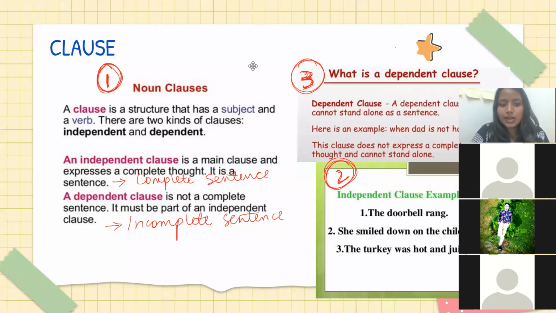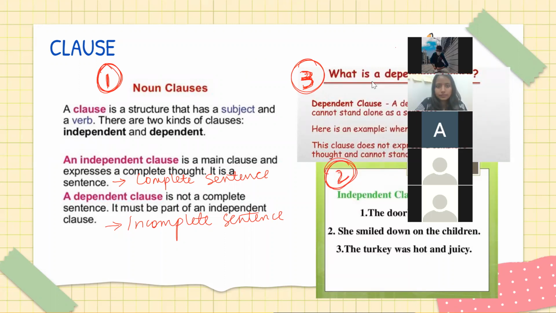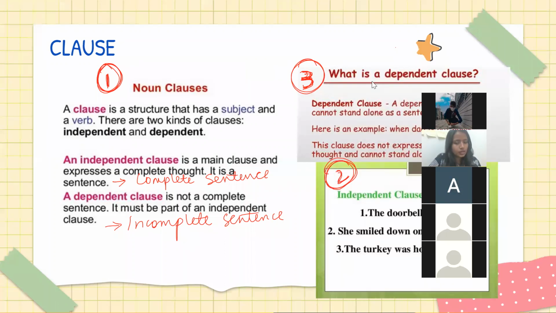So I will pause here and I want you to quickly keep it in your mind. What is subject? Everybody close your eyes. I'm revising. Subject is the name, place, animal or thing or the noun about which the whole sentence is talking about. That is your subject. Verb is action word. Clauses are of two types, dependent and independent. Dependent clauses are incomplete sentences and independent clauses are complete sentences.